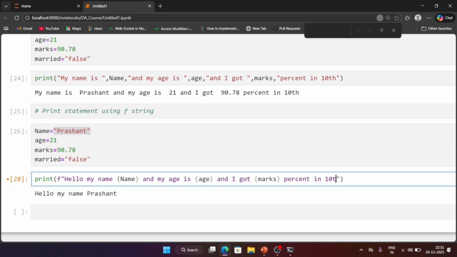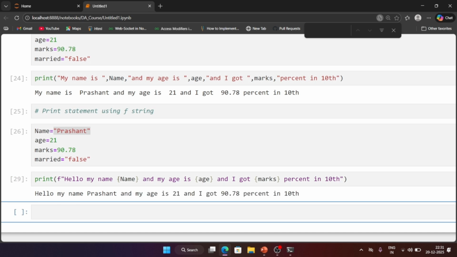So here you don't have to give comma every time, so as compared to the comma separated print statement, f string is better. So that depends on you, on which print statement you are comfortable with, you can use that. Okay, just execute this, and here you can see I'm getting the same output as before, only the method is different. Here we are using a comma separated print statement, and here we are using an f string print statement.